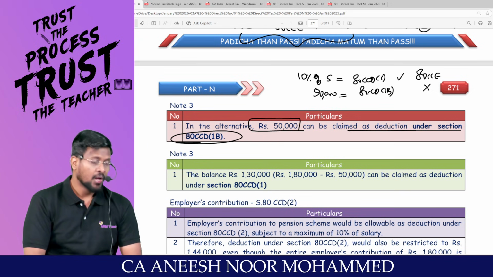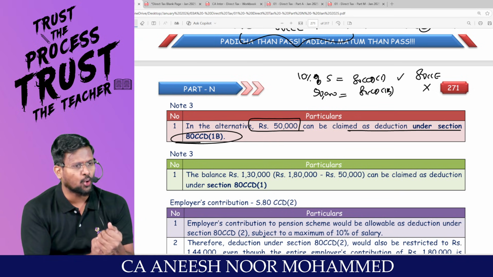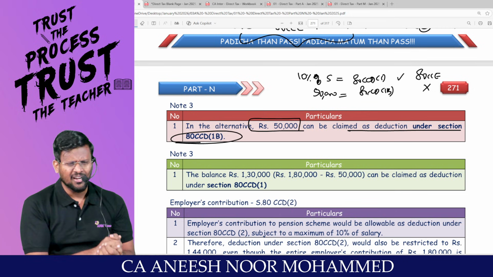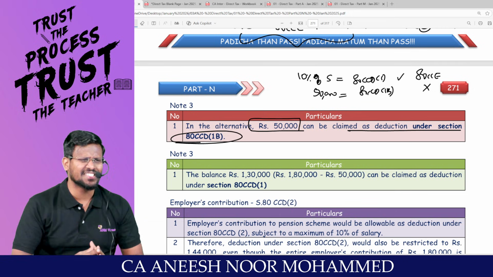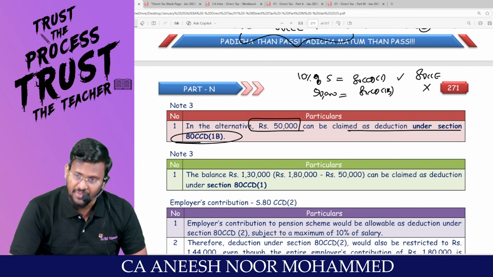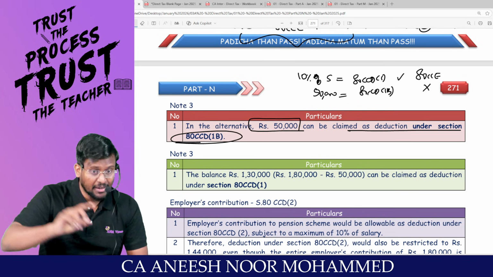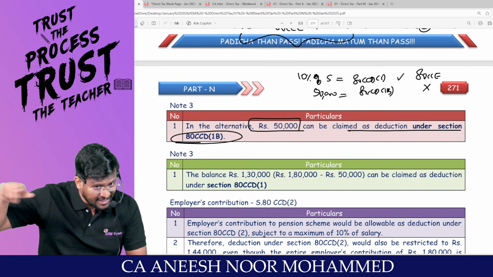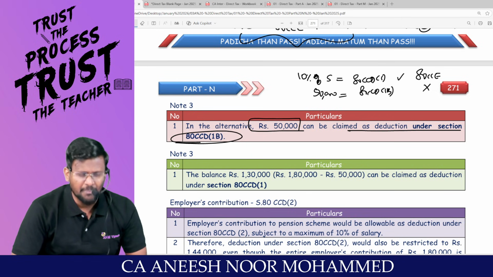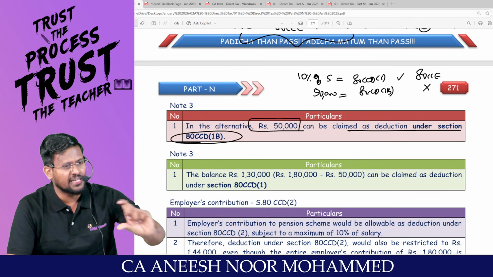Are you all really with me? Because maximum you can claim only 1,50,000. Sir, if an assessee does not have 80C, 80CCC, then no problem, my dear lovable students. Then you can claim 80CCD subsection 1 to the extent of 1,50,000 rupees. But if an assessee in question is having already 80C and 80CCC, try to claim lower in 80CCD subsection 1.